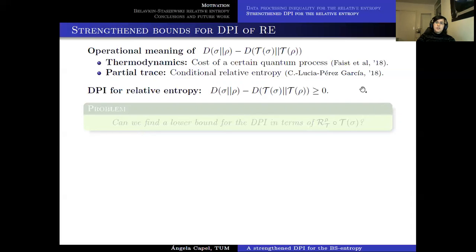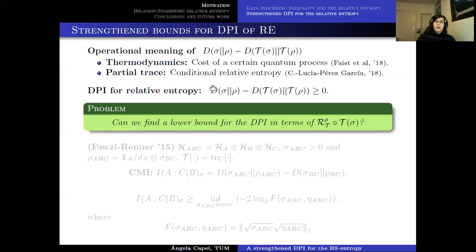This has many applications in quantum information theory, but one could also think of the possibility of strengthening the zero that appears in the right-hand side of this expression. So one could think of trying to find a lower bound for the DPI, for the difference between these two relative entropies, in terms of something that we have just established in the previous slide. So in terms of the Petz recovery map for the channel T, composed with T and applied to the state sigma.